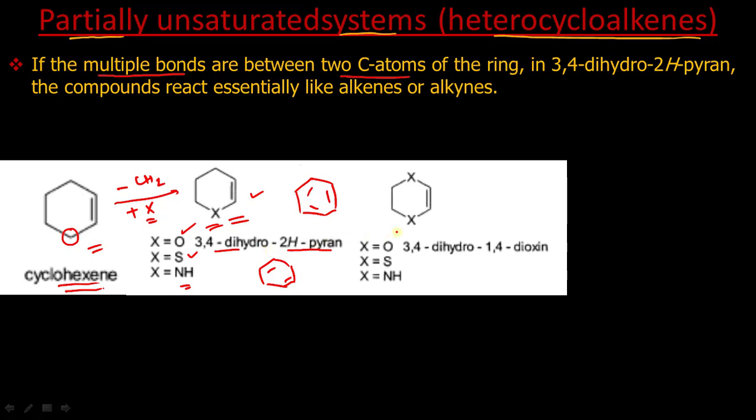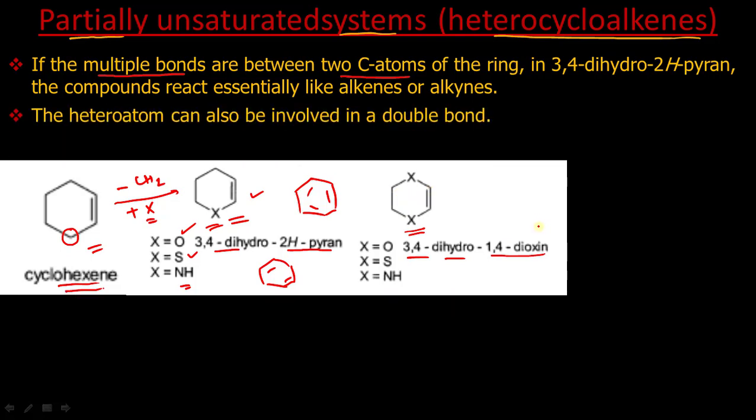Similarly we can have such a type of system, it is called 3,4-dihydro-1,4-dioxane. This is also partially unsaturated because it contains only one double bond. If it had been this, then we would have called it fully saturated because now there is no other unsaturation possible. And in these cases we have considered a double bond between carbon and carbon. Here you can see the double bond is between carbon and carbon.